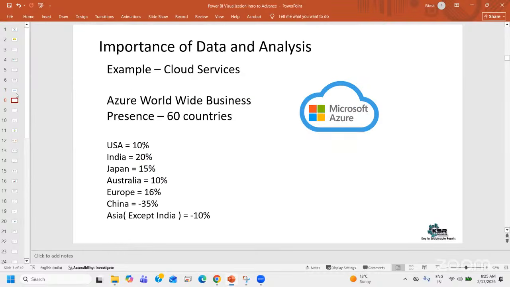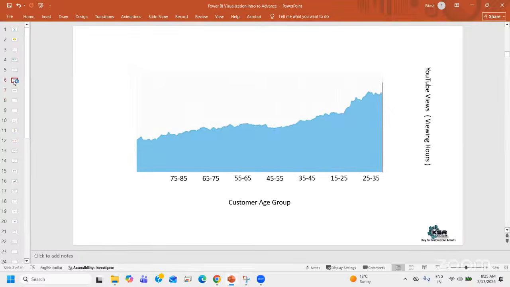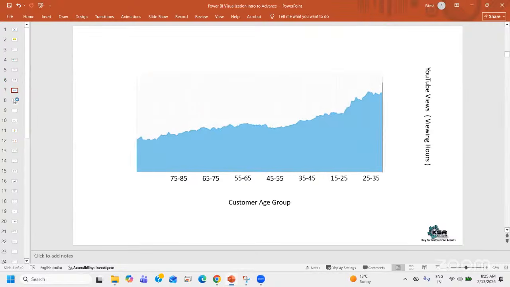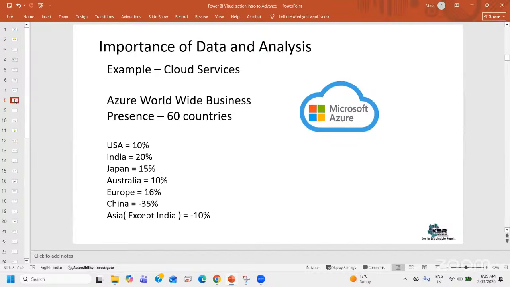See, one thing, I'll just take an analysis. A data analyst doesn't only create these visuals. Let's try to do a small analysis to understand. So what is this analysis about? This analysis is about one of the cloud services.